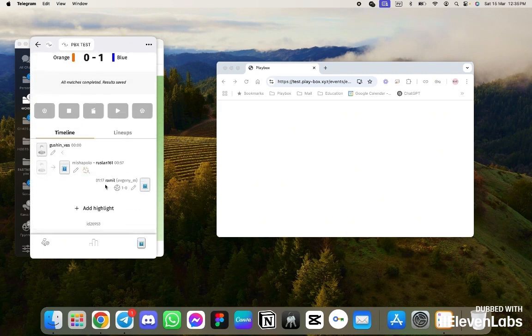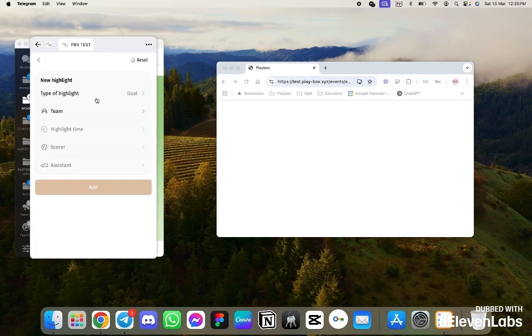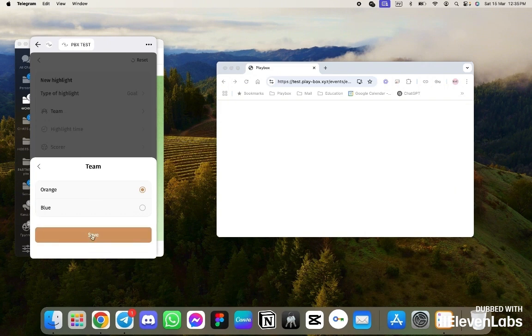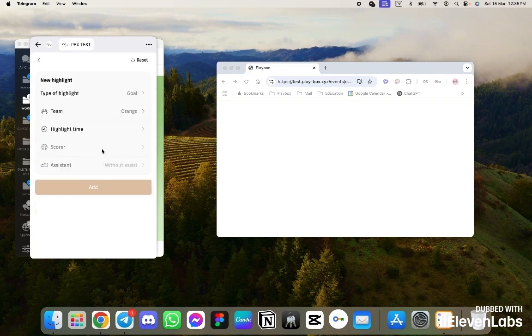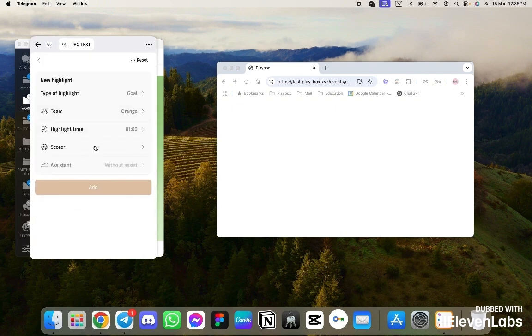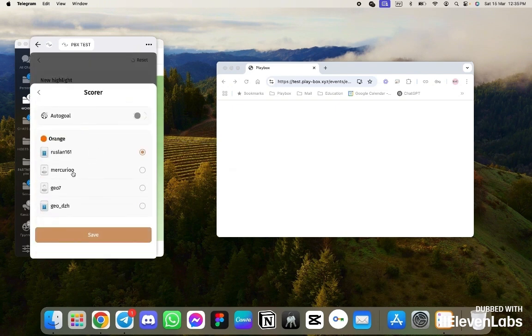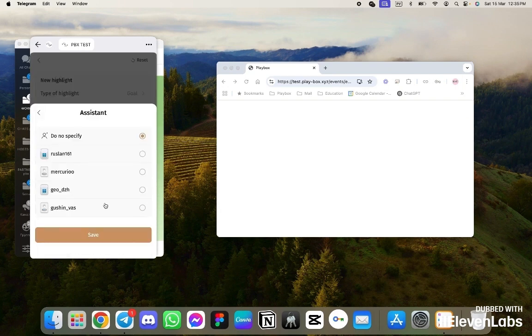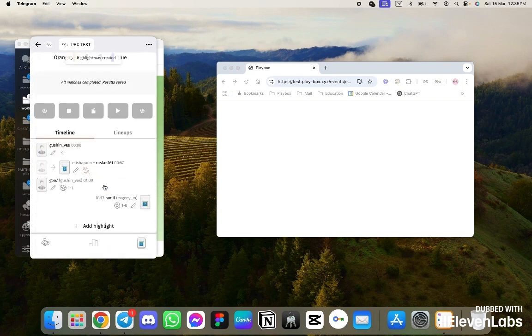Let's suppose, I don't know, let's add some additional highlight. Let's add the goal for the orange team. The score is, we need to add the time, yes, to set it correctly there on the first minute. We have, and the assistant will be Vasya Gushtin. That's it, we added. Orange team has won.